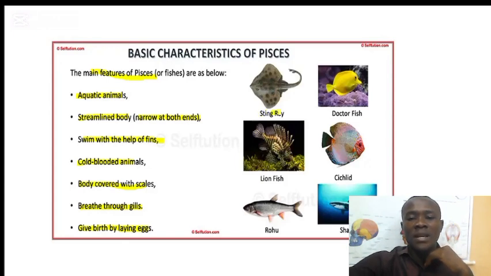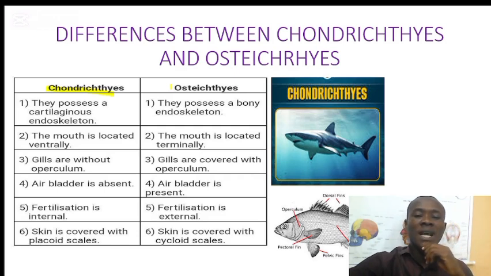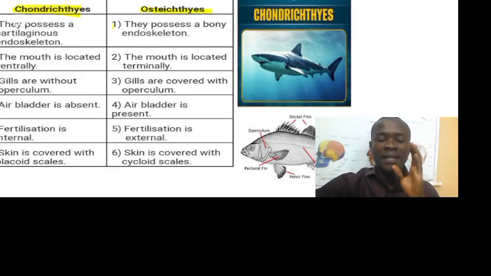We have the ray, we have sharks, we have dolphin, and we have many that are not even on this slide. So just like what we say under the division, the superclass is divided into two classes: the class Chondrichthyes and the class Osteichthyes. So let's talk about the differences between the two, how you can identify a Chondrichthyes and how you can identify an Osteichthyes.